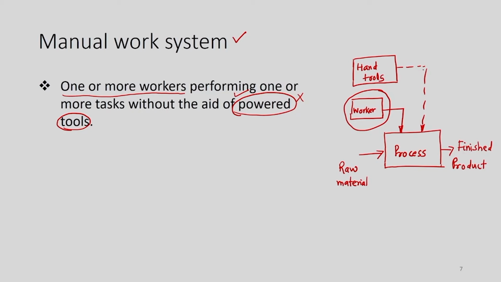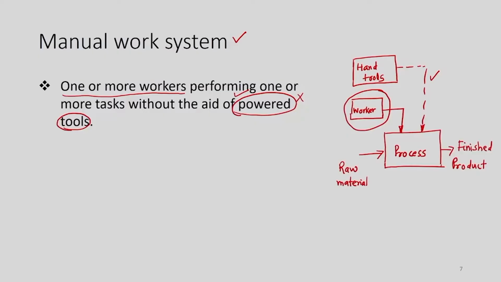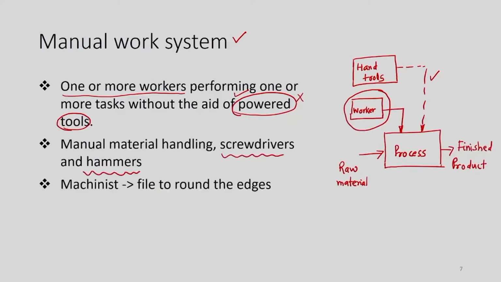Hand tools are assisting to convert the raw material into the finished product, but the entire power is applied by the worker. In this way the process of manufacturing will be carried out in the manual work system, which is a very basic work system which we still use in our day to day life.